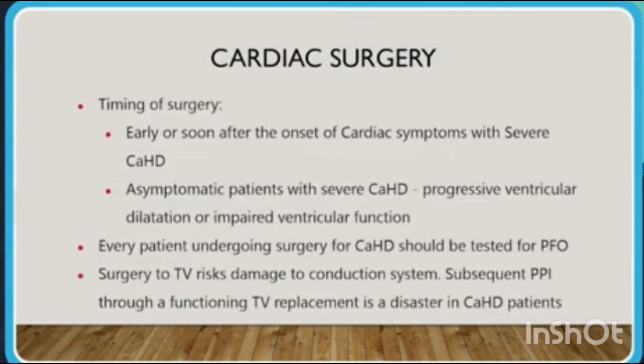Cardiac surgery: timing of surgery. Surgery should be early, soon after the onset of cardiac symptoms or severe carcinoid heart disease. An asymptomatic patient with severe carcinoid heart disease, progressive ventricular dilatation and impairment of ventricular function can be considered as an adequate time for surgery, in symptomatic and asymptomatic patients. Every patient undergoing surgery for carcinoid heart disease should be tested for patent foramen ovale.